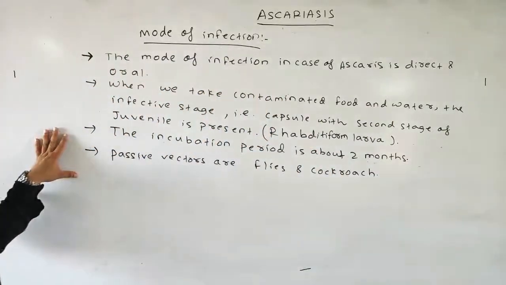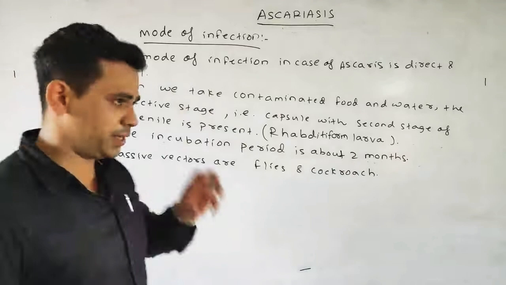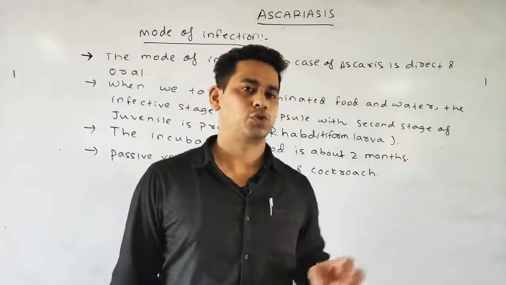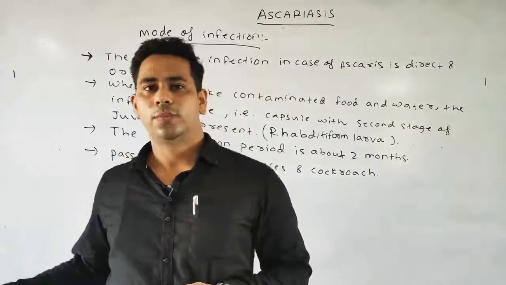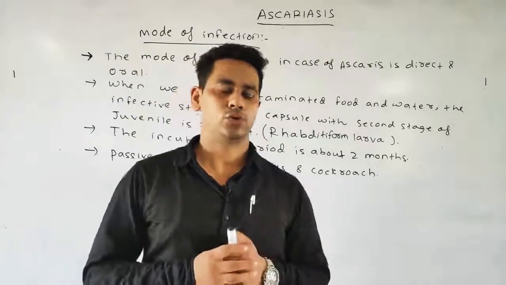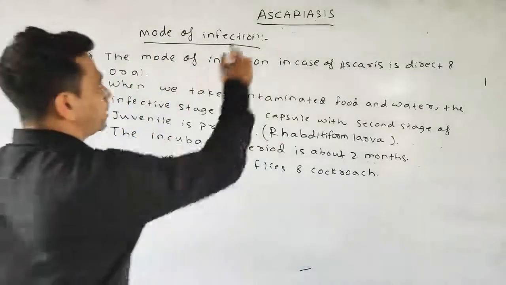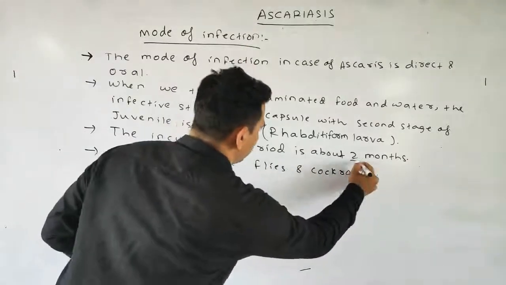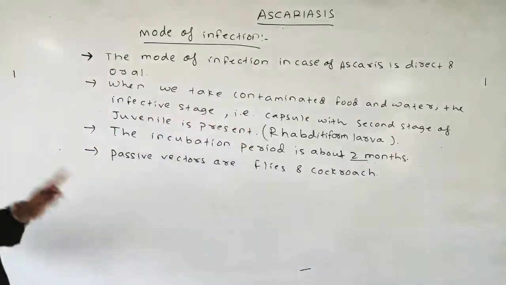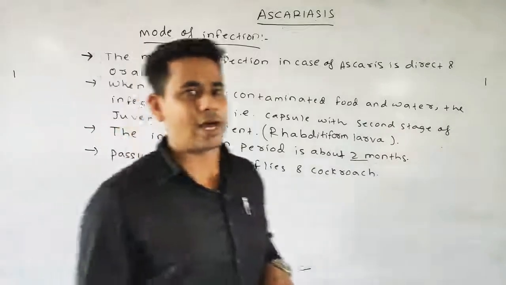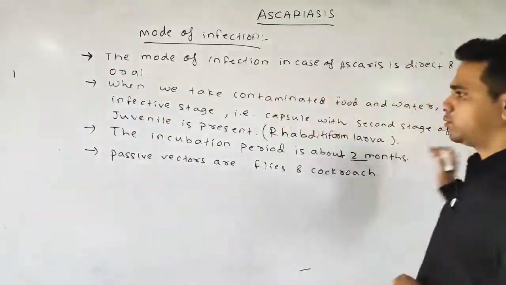And third point, the incubation period means the period when he or she is exposed to the disease, and to the period by which he or she can show the noticeable symptoms is the incubation period. And the incubation period in the case of the Ascariasis is about 2 months. And last point, the passive vectors for the Ascariasis are flies and cockroach. Please note down.